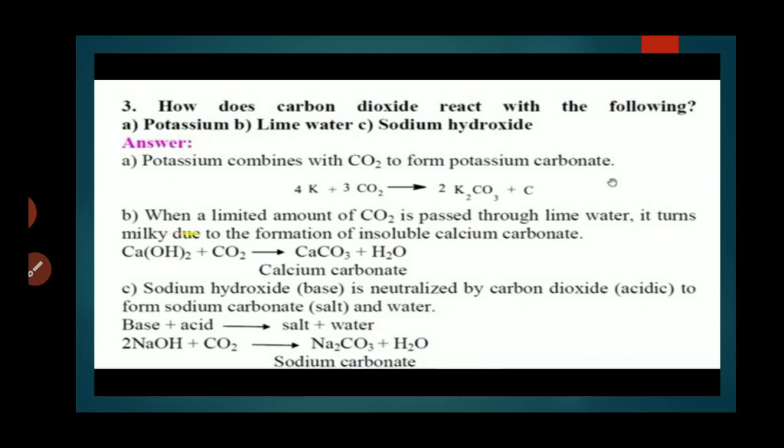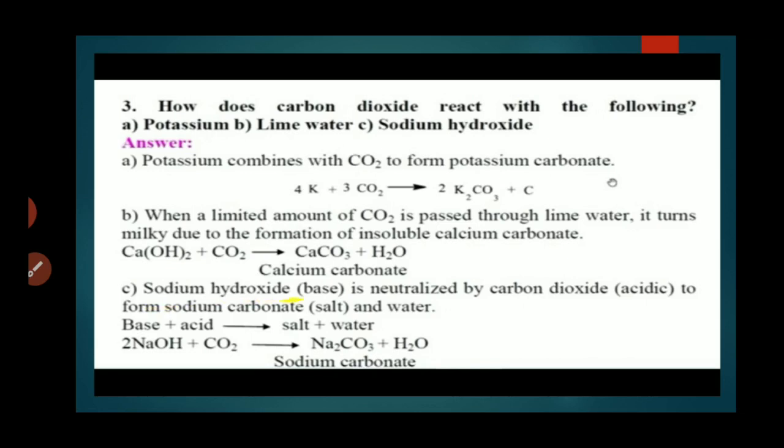When a limited amount of carbon dioxide is passed through lime water, it turns milky due to formation of insoluble calcium carbonate. Calcium hydroxide reacts with carbon dioxide to give calcium carbonate plus water.